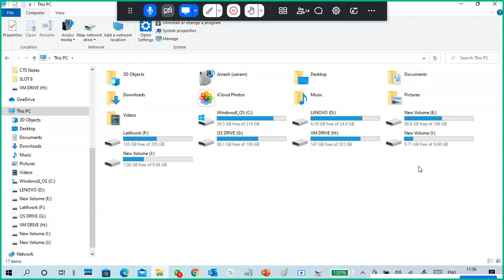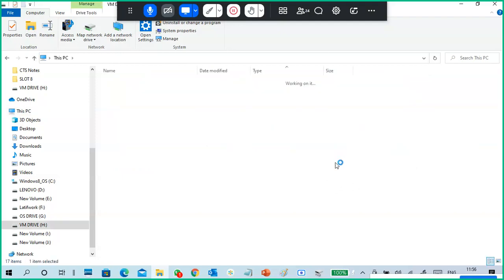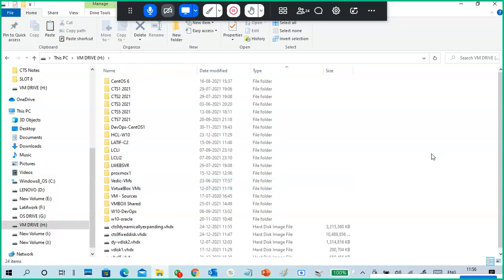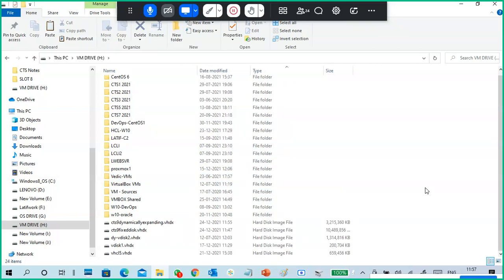And I got a very good question: what is the use of this virtual hard disk? Literally, we can move a virtual hard disk from one place to another. That is one thing. Next, we can connect a virtual hard disk to virtual machines and run them.